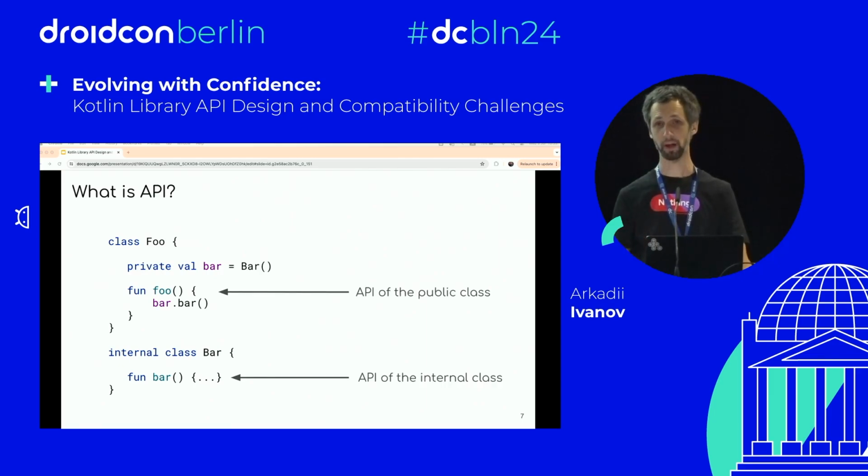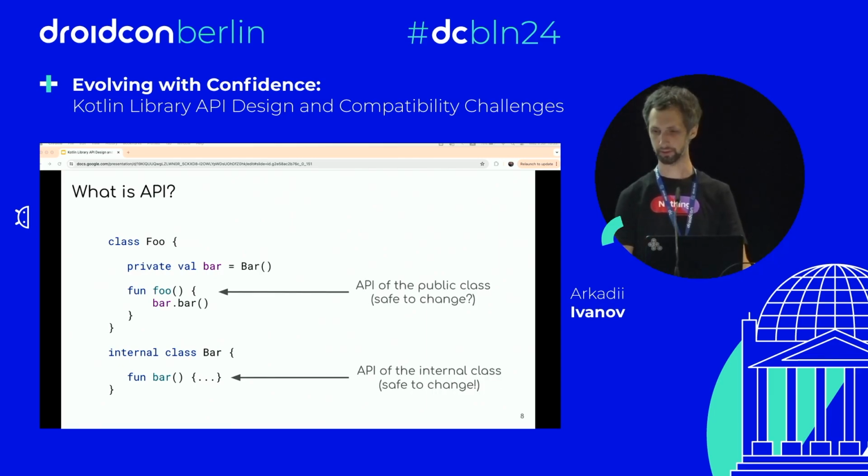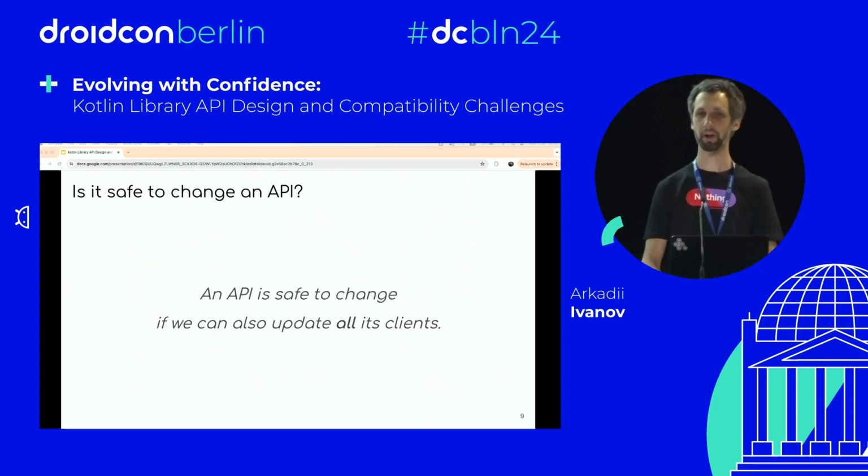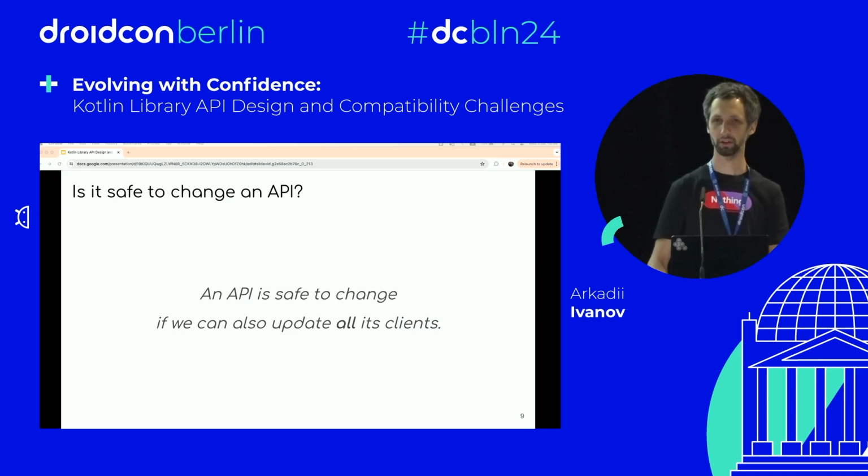So there is an API of an internal class and an API of a public class. An API of an internal class is always safe to change, but the API of a public class is not always safe.